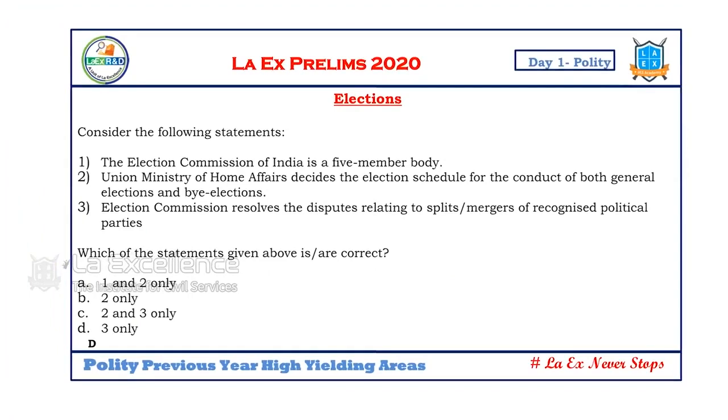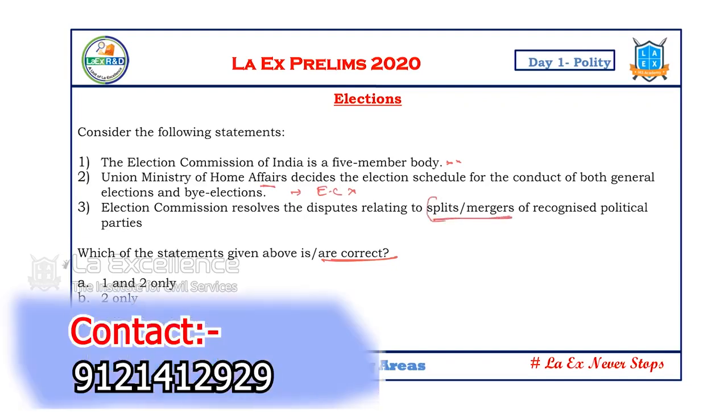Elections. These areas they are no more testing, but however, we will do this. The Election Commission of India is a 5-member body. No, there is no such fixed number. He's asking for correct statements. Obviously, the first statement is wrong. Second, Union Ministry of Home Affairs decides the election schedule for the conduct. No, it is the responsibility of the Election Commission. It's a wrong statement. The Election Commission resolves disputes relating to splits and mergers. Yes, that's why the Election Commission's powers have increased. When AIADMK or Telugu Desam Party split, which is the original faction, that is the responsibility of the Election Commission. 3 only is the answer.